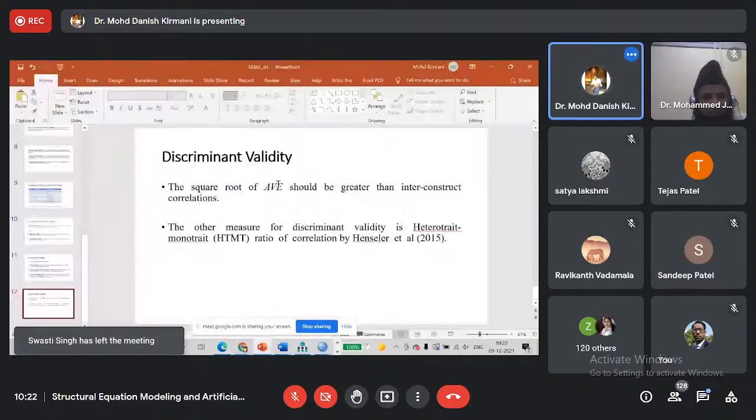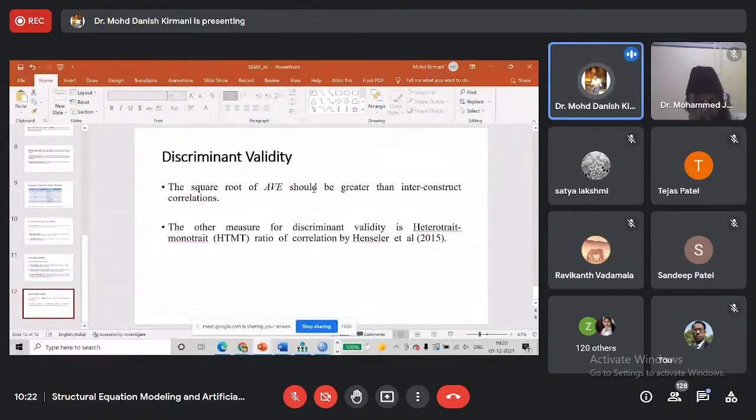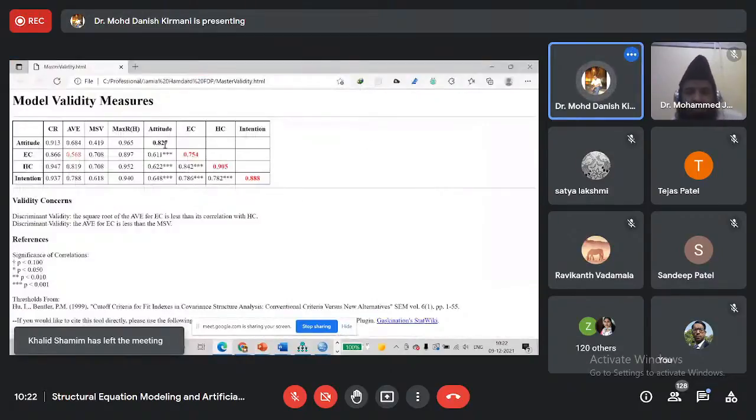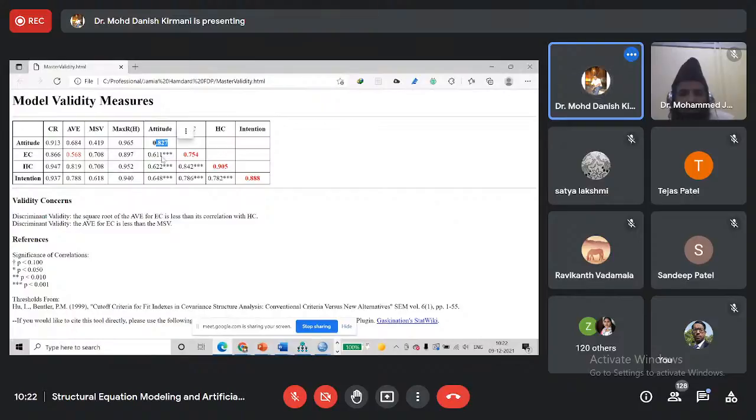So what is the recommendation? That the square root of AVE should be greater than inter-construct correlation. If we consider attitude, this square root of AVE is greater than the inter-construct correlation of attitude with other constructs. So there is no problem. We are okay with it.